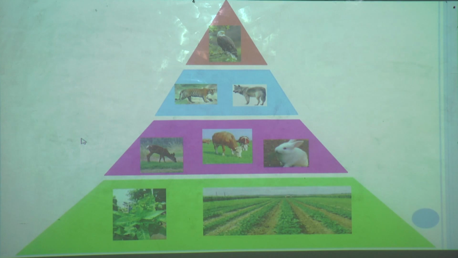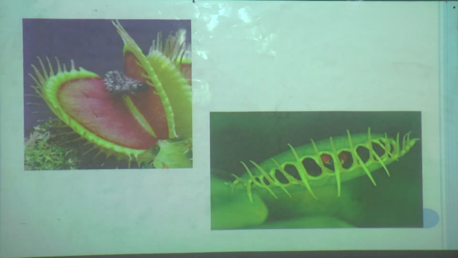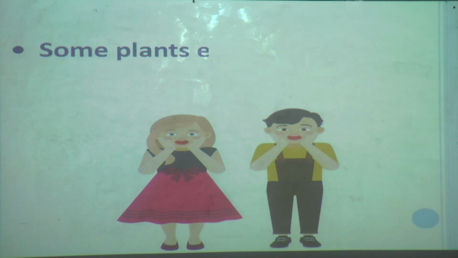You know about this, and we have learnt about this in our previous lessons. Now here is one interesting and surprising thing I am going to tell you: there are some plants which eat insects. Is it surprising? Yes. I think all of you are surprised to hear that some plants eat insects.